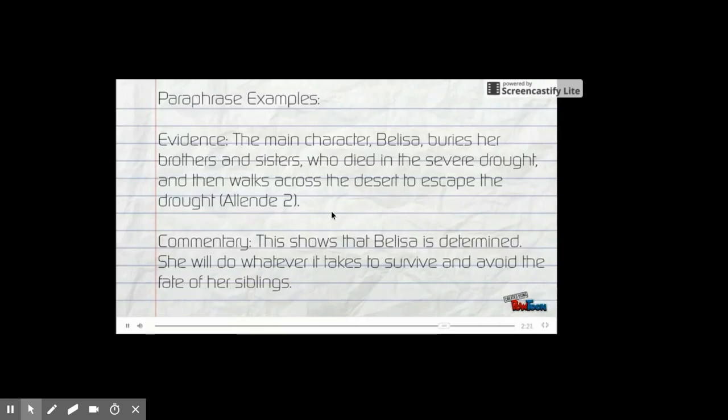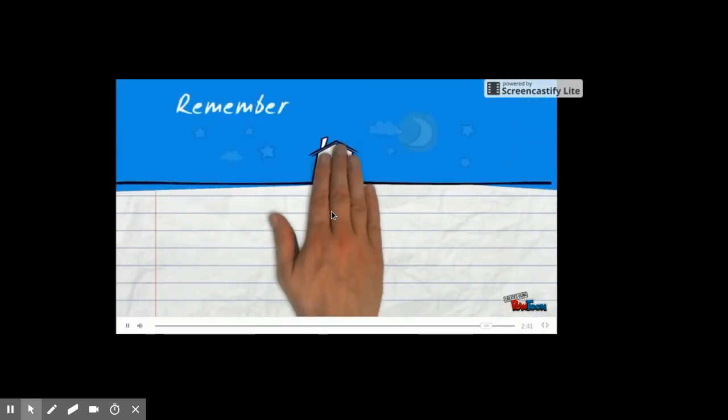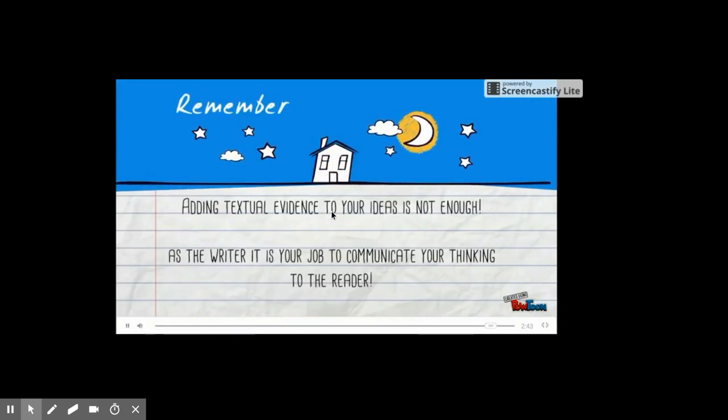So you're not leaving it up to the reader to figure out how the actions of Belicia help us to understand her character. You are laying it out for your reader. This specific action shows us that she is determined. And that is what is important with adding commentary, is to assume that your reader doesn't know and you need to explain your thinking. So remember, adding textual evidence to your ideas is not enough. You have to communicate your thinking to the reader, and you do this through commentary.